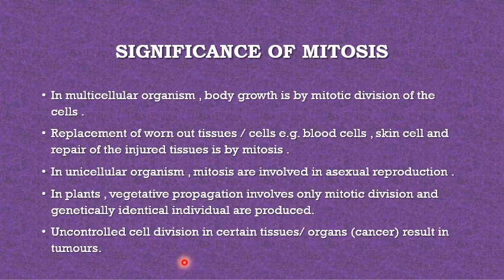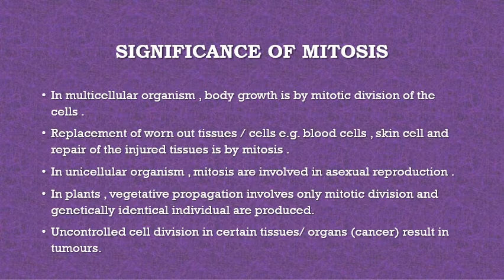Uncontrolled division of cells in certain tissues or organs, that is cancer, results in tumors. So uncontrolled growth of the cell, wherever it is not required, forms tumors. So that is again because of mitosis. So this is all about the very important part of our cell division, that is the M phase, that is mitosis, which helps in growth and development of the body, and that is divided into two phases.